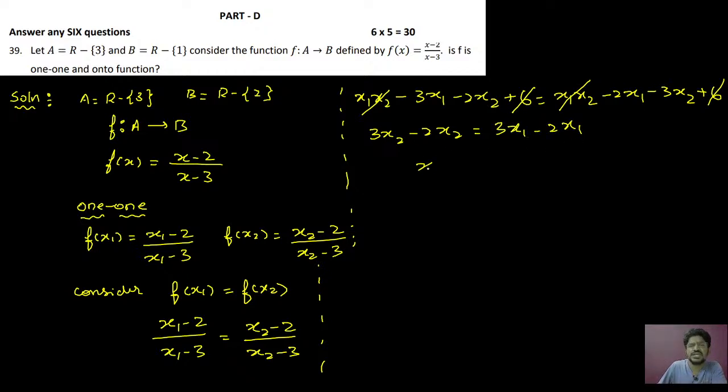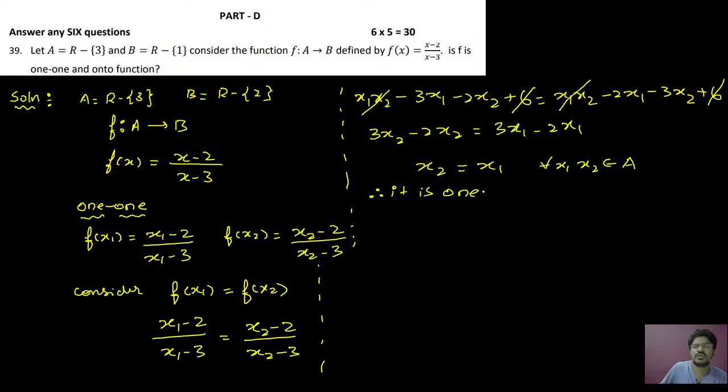You can see it is x2 and it is equal to x1. So for every x1, x2 belonging to A, x1 is equal to x2. Hence it is one-one.